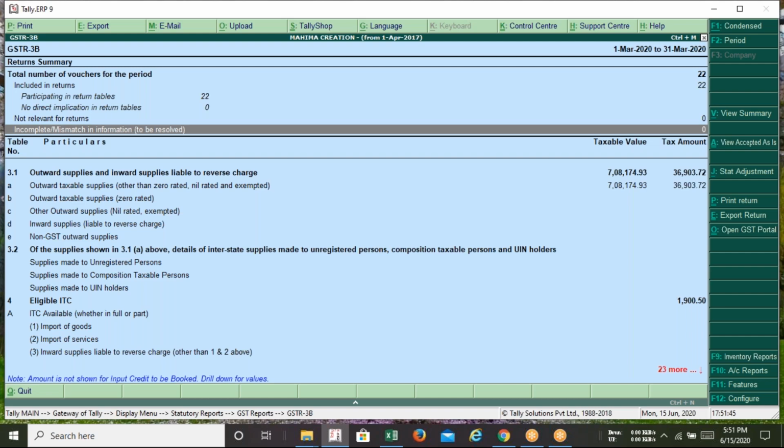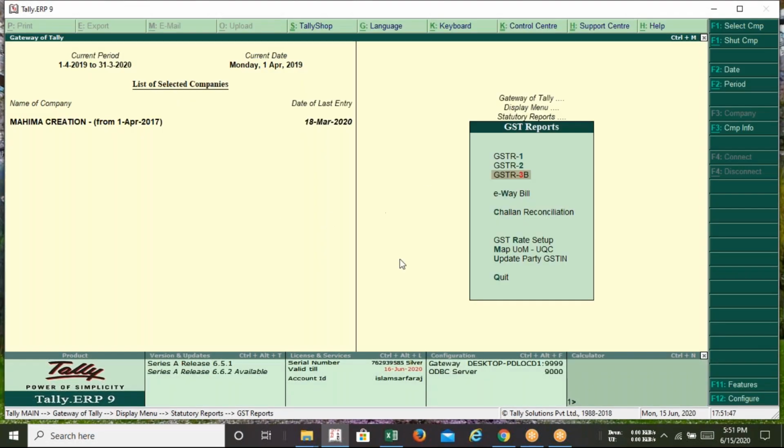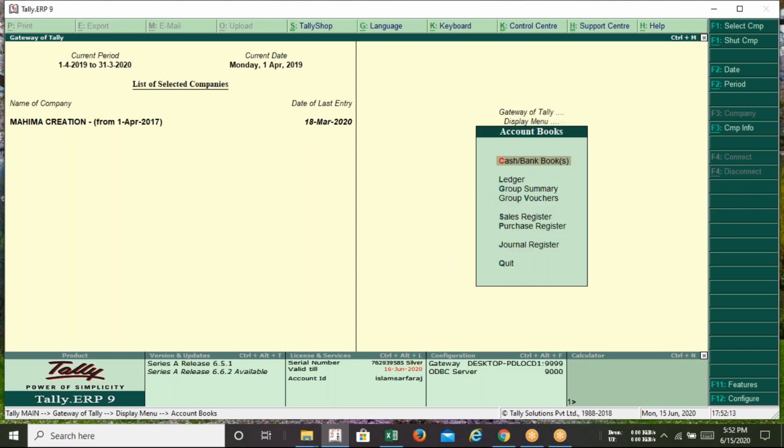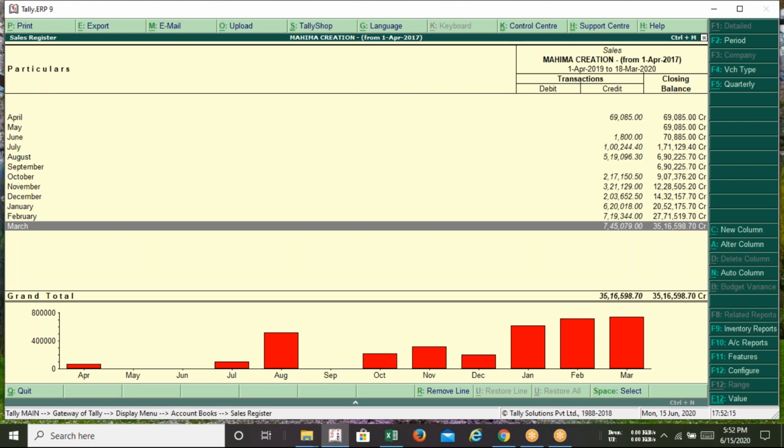So ma'am, this is your books of accounts. The information I'm going to use, the software I'm using, this is your books of accounts. You have recorded all your sales and purchase data in this system. So how shall we get that? Sale register. From the sale register, you can get the data. If you want to tally the amount, you can take it from the sale register. So from Gateway of Tally, you just press D A S. This is the sale register.